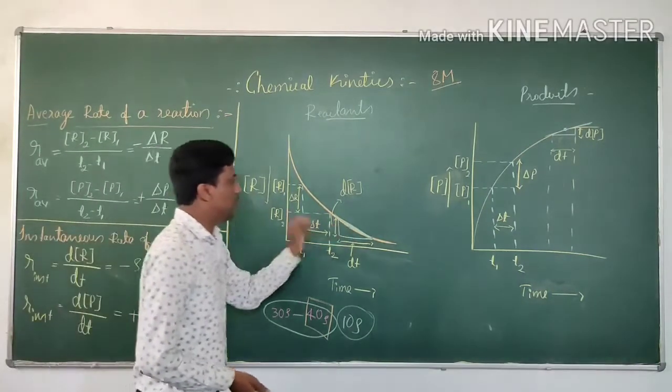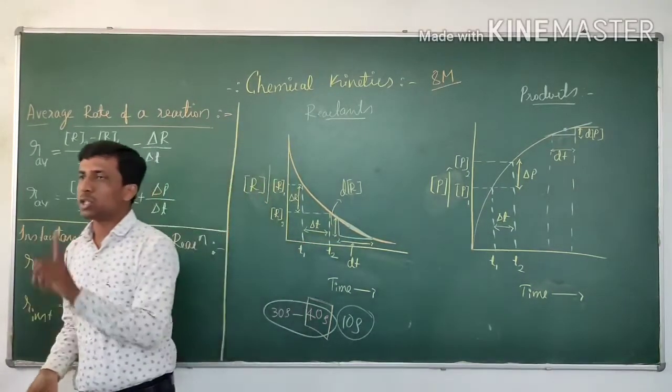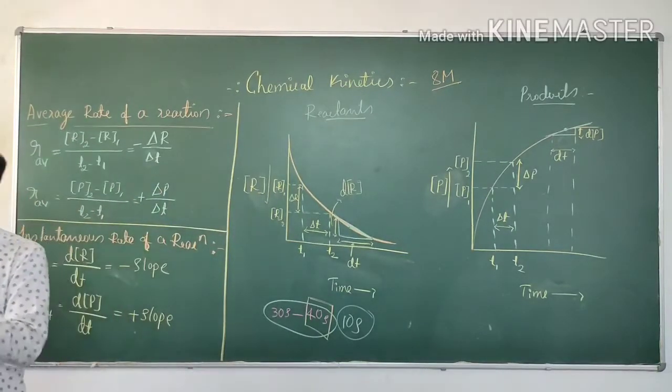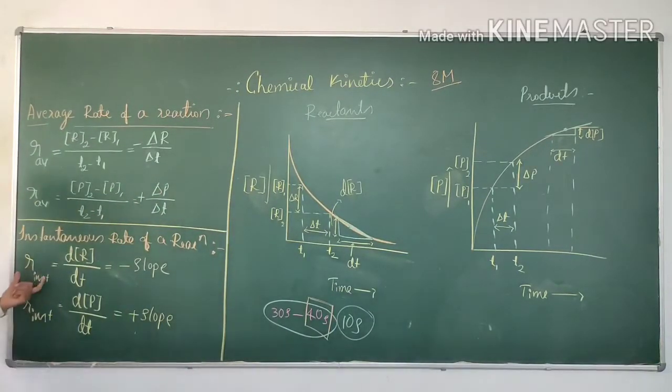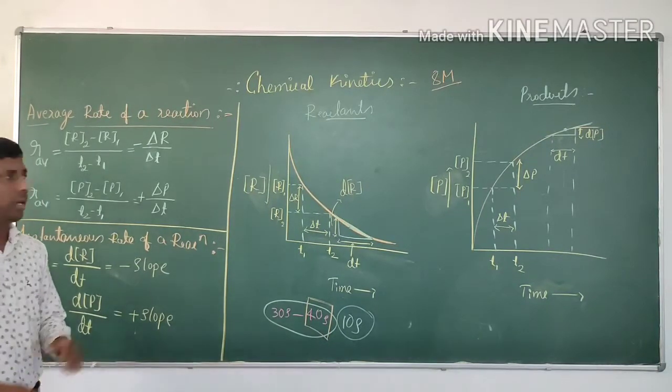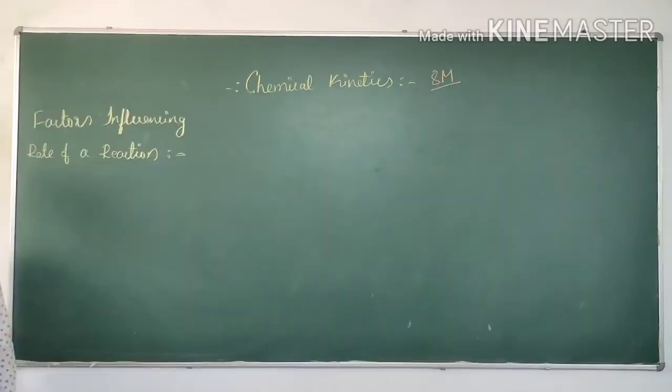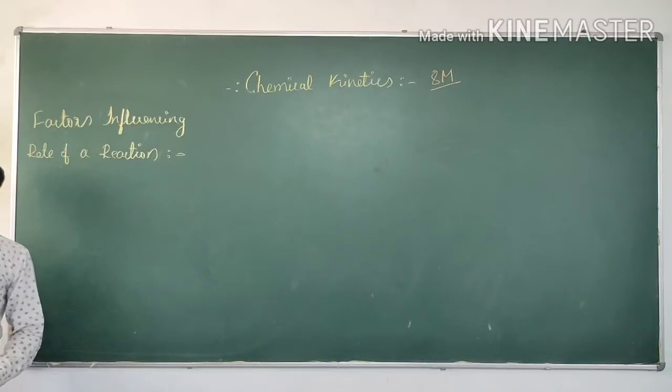Drawing a tangent at a particular time. If you get the slope of that tangent drawn at a particular time, you will get the instantaneous rate of a reaction. This is about average rate of reaction and instantaneous rate of a reaction. The next concept is factors influencing rate of a reaction.